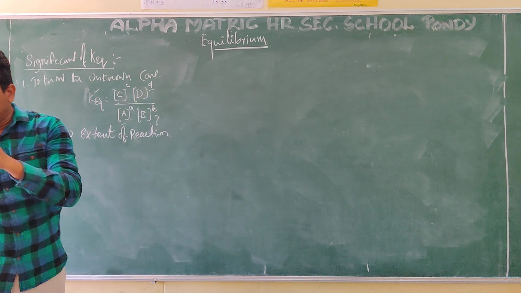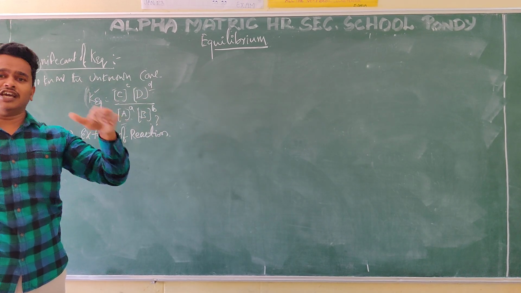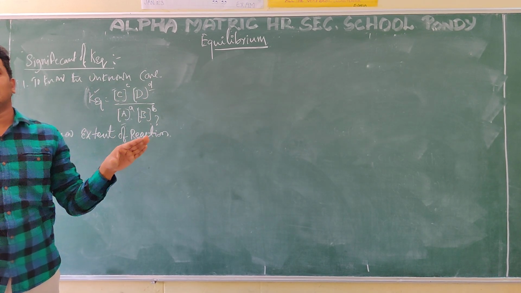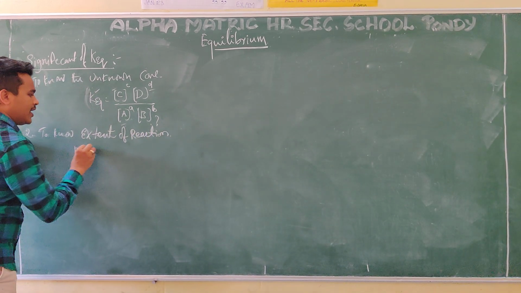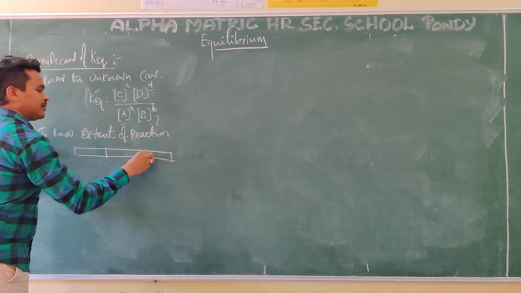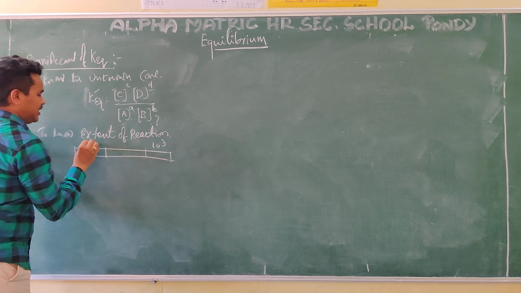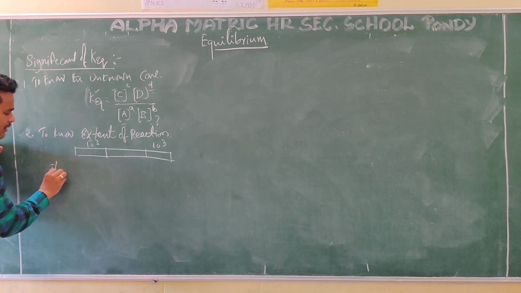When I am observing the K values, for some K values the reaction is completed, some K values are at equilibrium state, and some K values are not at all starting. Based on that, there will be a study. What is that? Here, 10 power 3, and this one, 10 power minus 3. See, this is important.